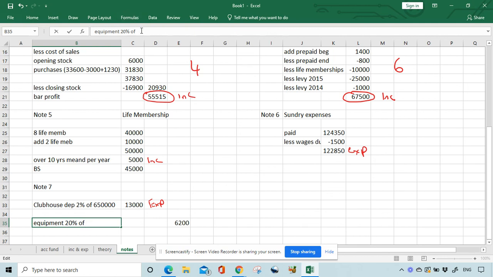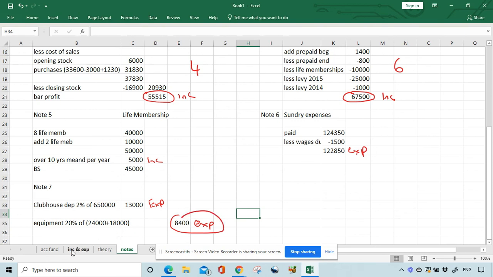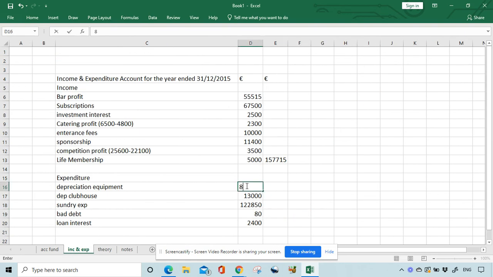So 20% of 24,000 plus 18,000, so that's 42,000 times 0.2. 8,400 is my expense figure for this. Okay, apologies about that. I had a bit of a mind blank. So 8,400. So when I add up the sum of our expenditure, 146,730.